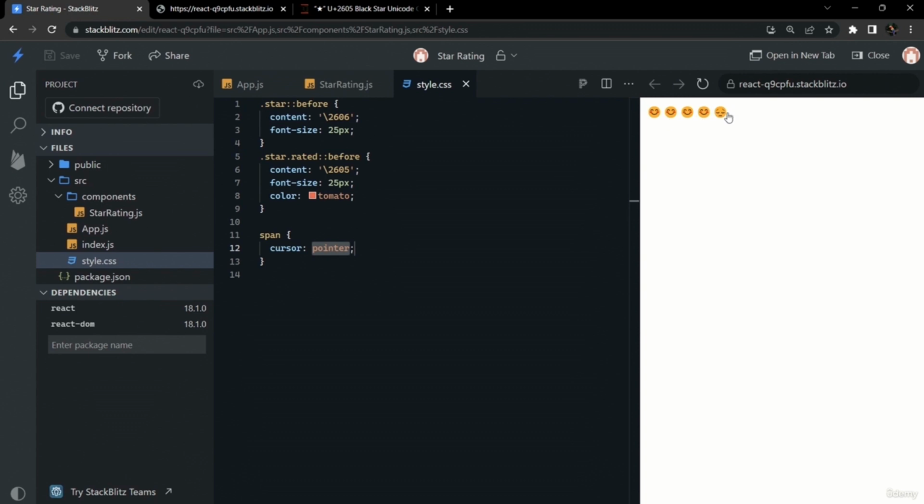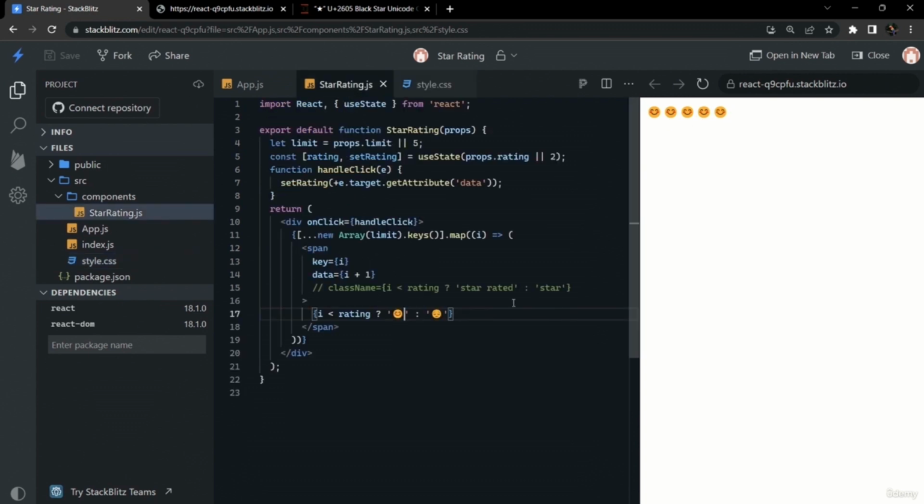So now, if you give a cursor as pointer and select any of the smileys, accordingly, the smileys will be sad or happy. So that's all for this video.